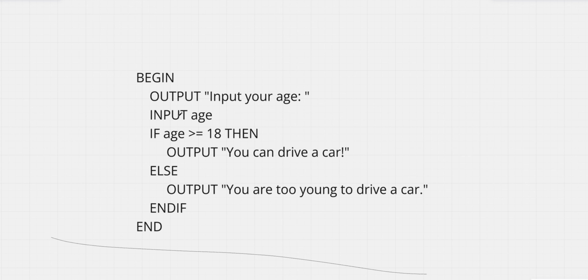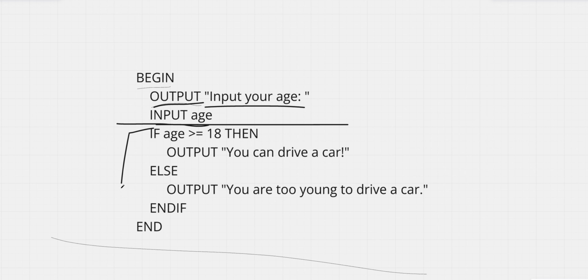Now, let's understand why we wrote these things. First, we have written BEGIN because it is a good practice. Second, we have written OUTPUT because the user needs to input their age in order for us to know whether he should be able to drive a car or not. And what do we do after that? We read the age, which is INPUT age, right?